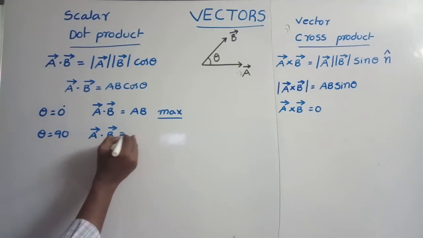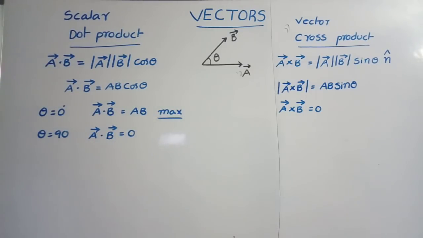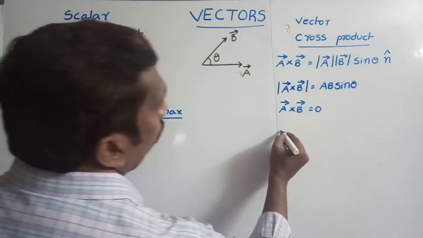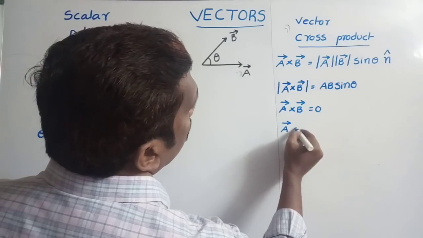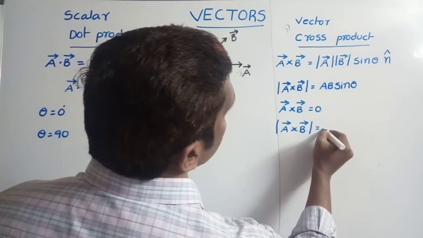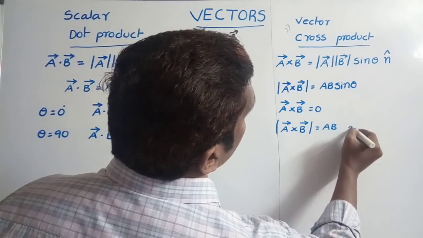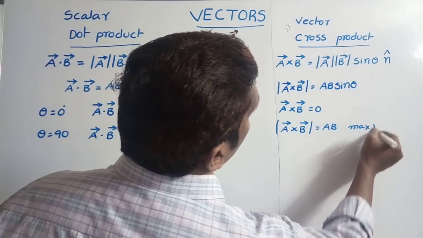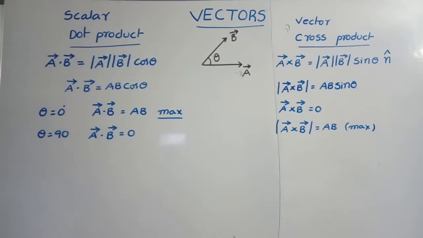If theta is equal to 90 degree, then the dot product between two vectors is equal to 0. If two vectors are perpendicular, then their dot product is equal to 0. If two vectors are perpendicular, then their cross product is maximum. Magnitude of cross product is equal to AB, which is maximum. So we can get like this.